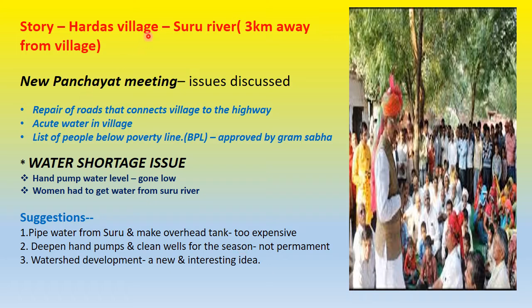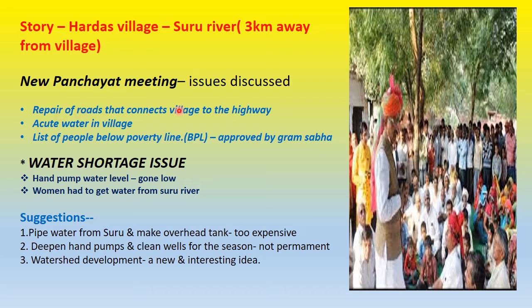Now this is a story from your book. There's a village called Hardas village, which is on the Suru river. The Suru river is 3 kilometers away from the village. Now a new panchayat has been formed, and the Gram Sabha members are attending the new panchayat meeting. There were different issues that were raised.